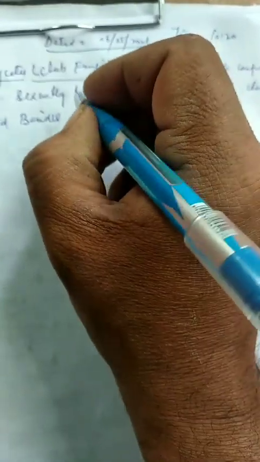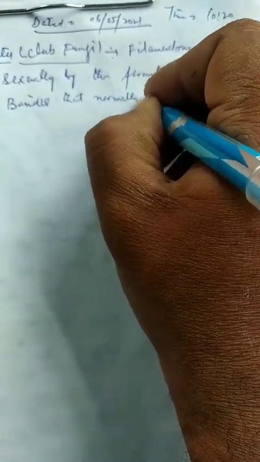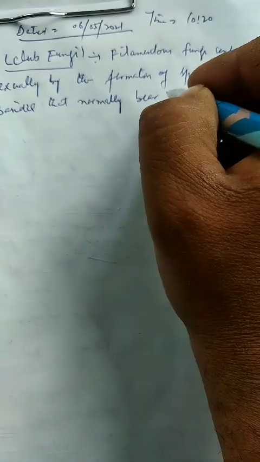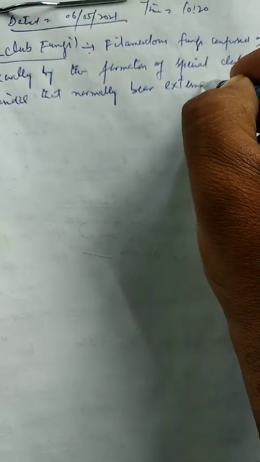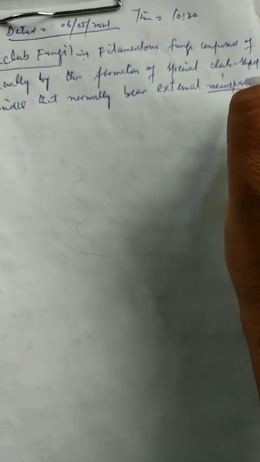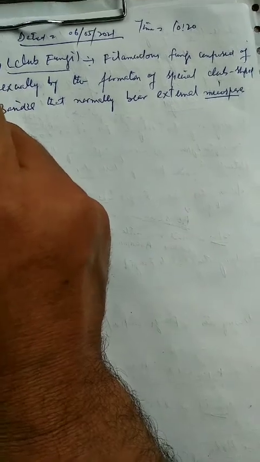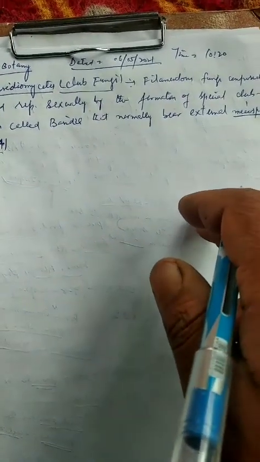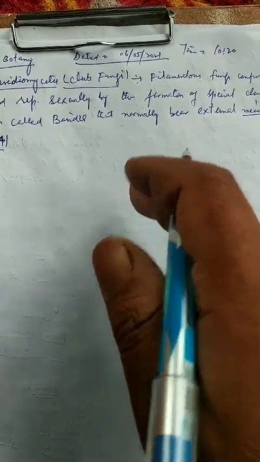The basidia normally bear external meiospores, which are usually 4 in number. As we have seen in ascomycetes, they produce ascospores, which are 8, but here we have only 4 spores, which are called basidiospores.